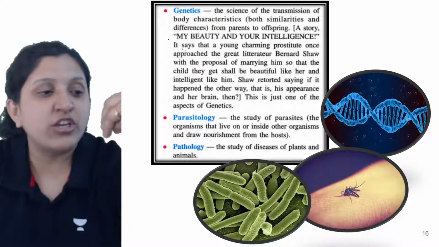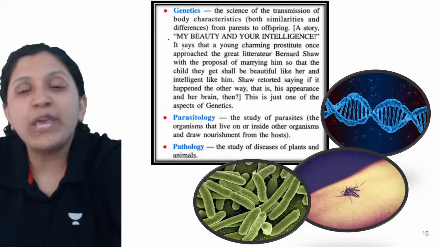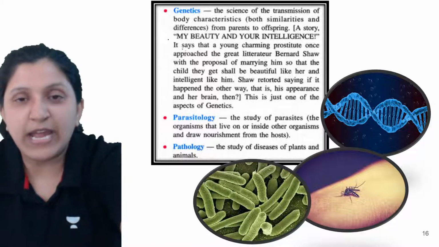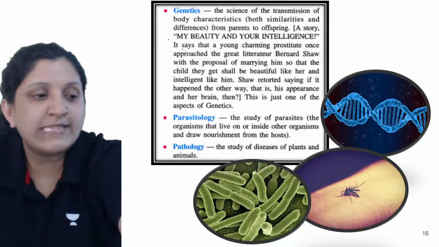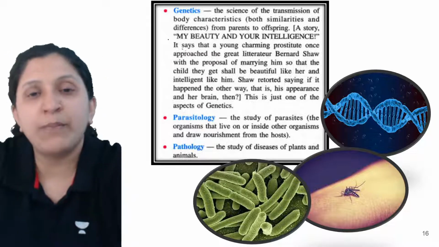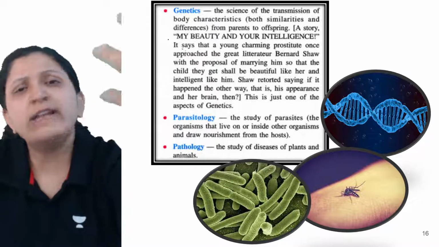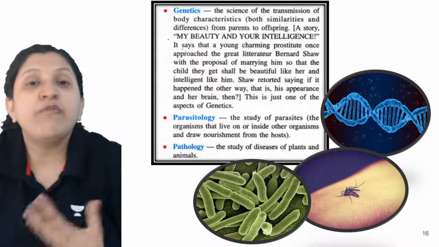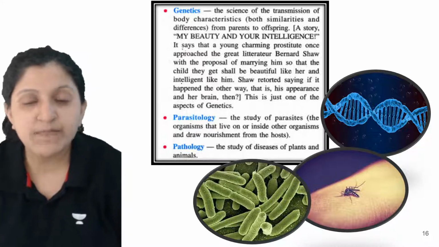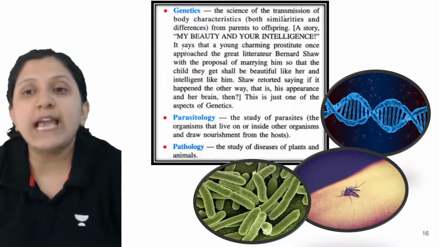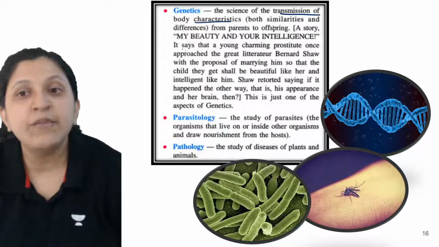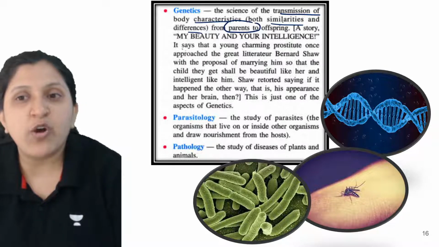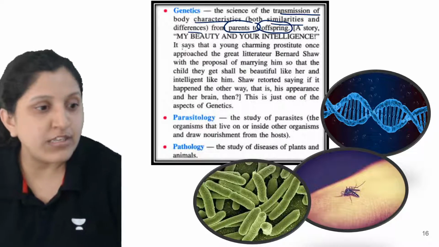Now when we look at a child, we can see similarities of this particular child with their parents. Let's say the eye looks like the mother's, or maybe the hair looks like the father's, or different things. It can vary completely depending on the type of organism and what type of gene is being expressed in them. So it is basically the science of transmission of body characters, both similarities as well as differences, from parents to offspring. This comes under genetics.